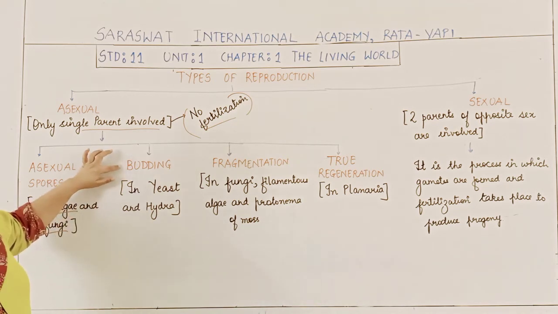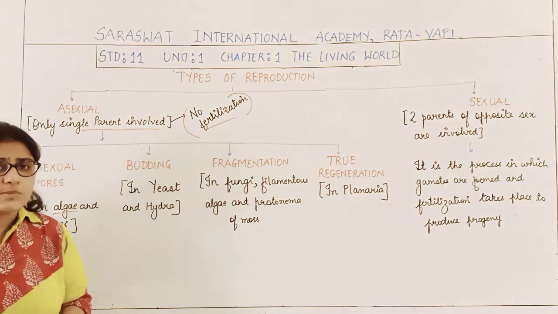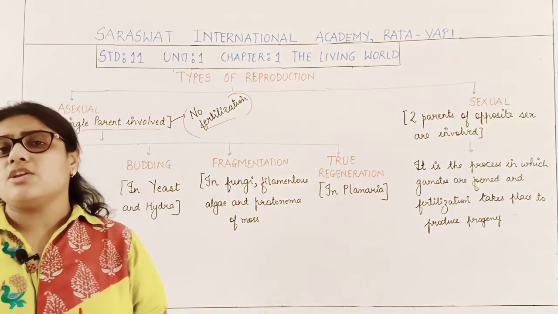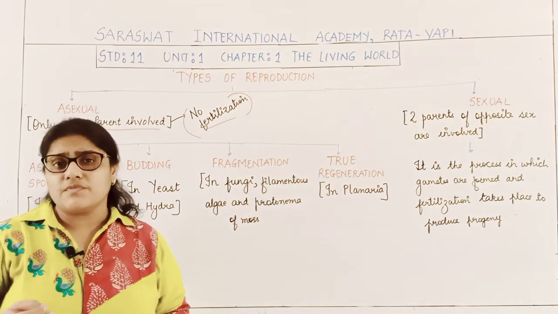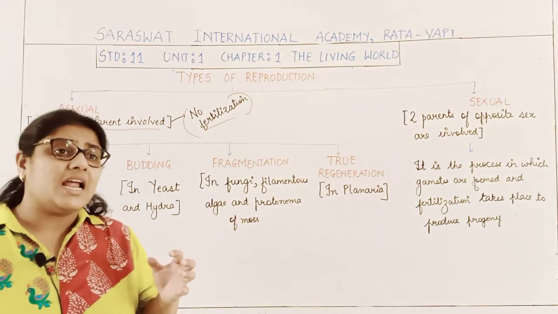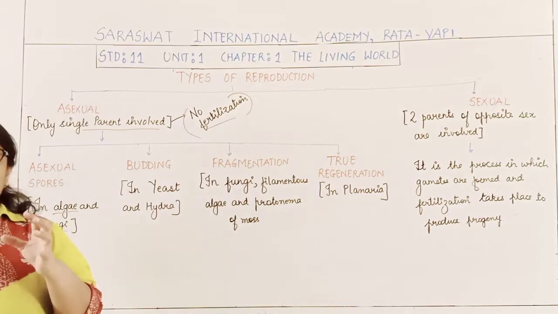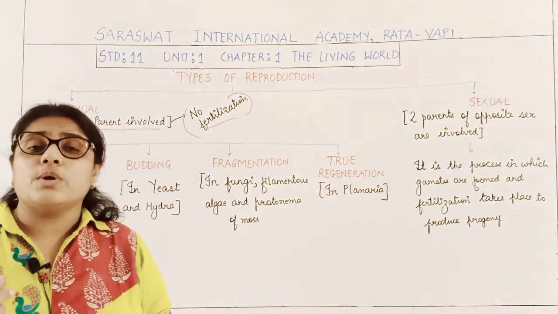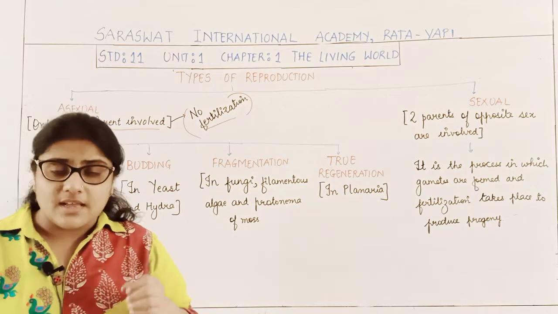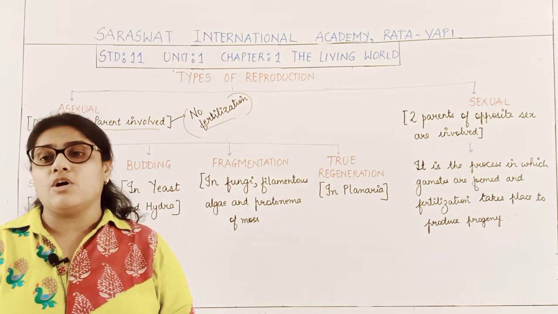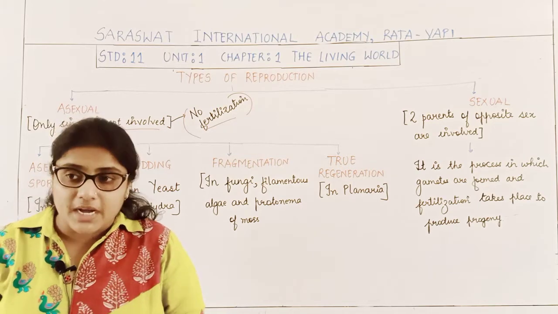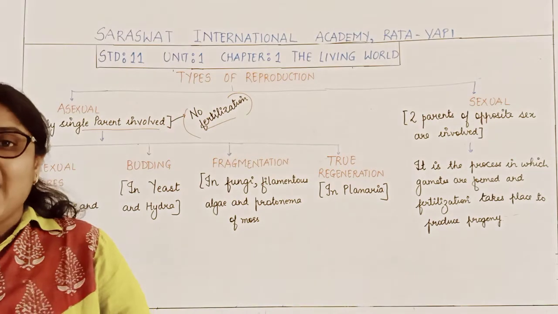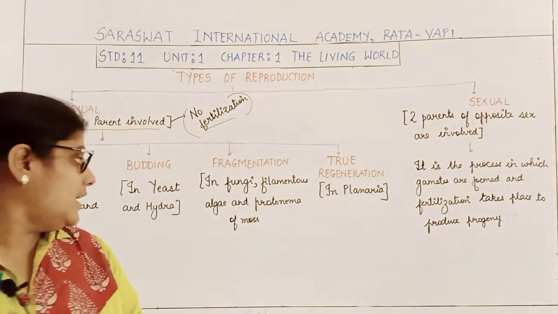The next method is budding. Now students, what is budding? Say for example, there is an organism. In that organism, some part of the body undergoes uncontrolled cell division and forms a mass of cells, or you can say a group of cells. That group of cells is called a bud. The bud later detaches from the parent body and develops into a new individual.